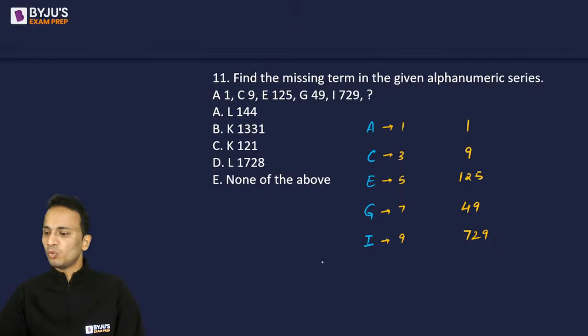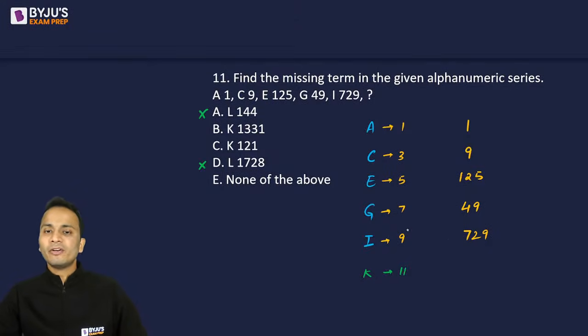All right, perfect, wonderful. So most of you have already given the answer. Let's have a look at it. Now ACEGI 13579. So next number should be 11. That means it should be K. So option A is eliminated, option D is eliminated. Next number आना चाहिए 11 and corresponding alphabet will be K.